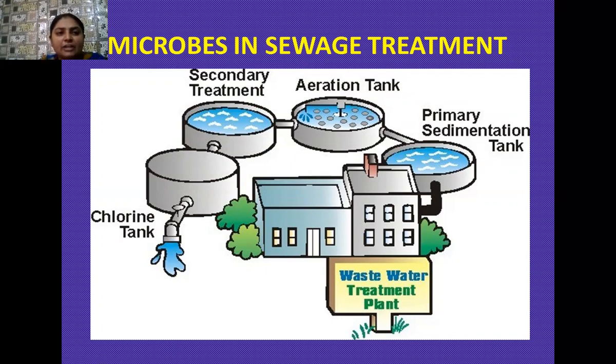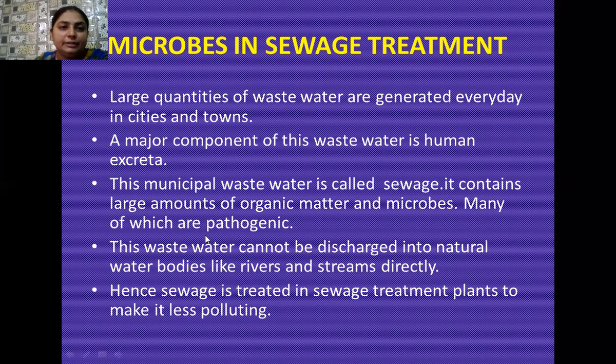So if we discharge this sewage water directly into our water bodies such as rivers, lakes, streams, etc., it totally causes the pollution of these water bodies and makes the drinking water unfit for our household uses. So in order to avoid this, we have to clarify this water with the help of sewage treatment plants. So here in this topic, we are going to study how a sewage treatment plant actually works.